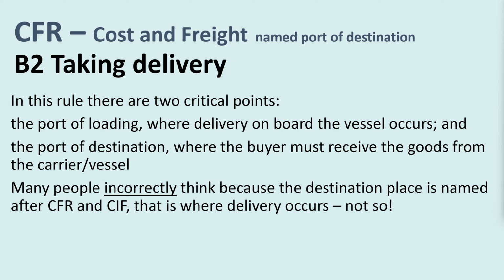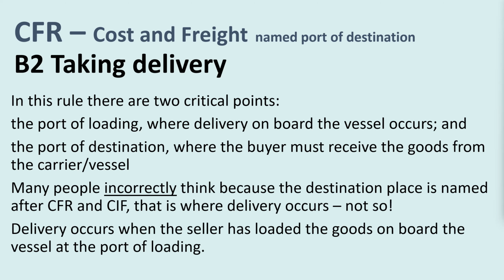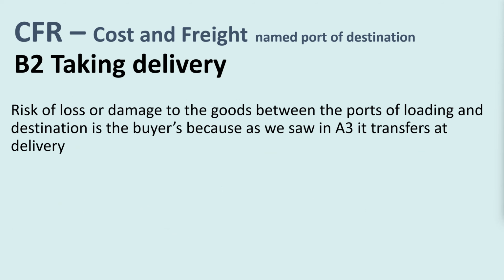Many people incorrectly think because the destination place is named after CFR and CIF, that is where delivery occurs. Not so. Delivery occurs when the seller has loaded the goods on board the vessel at the port of loading.